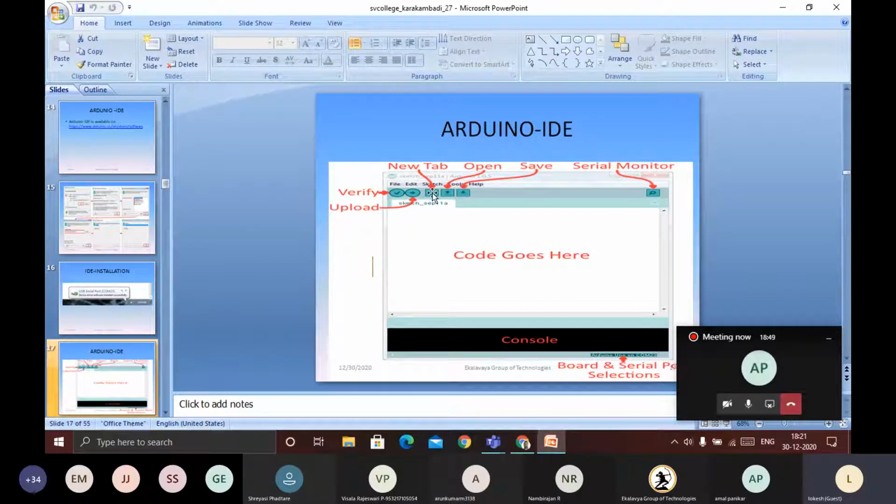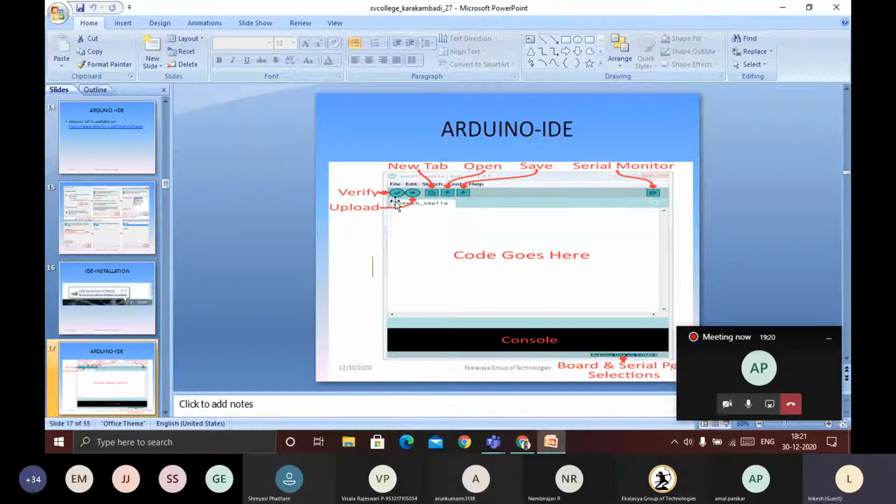After saving that one, you need to go for Verify. What is the use of this Verify? Verification is nothing but, if you have written a program, you check whether the program is syntactically correct or not. For that purpose they have given this button. This button looks like a tick mark.